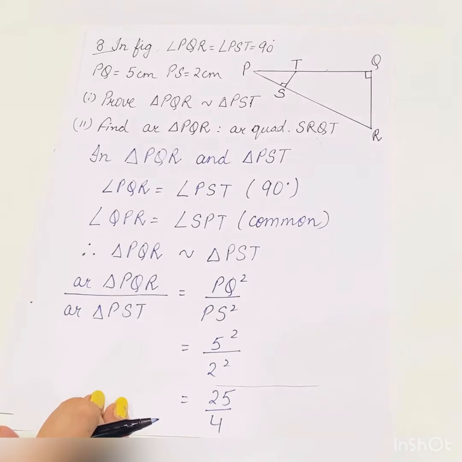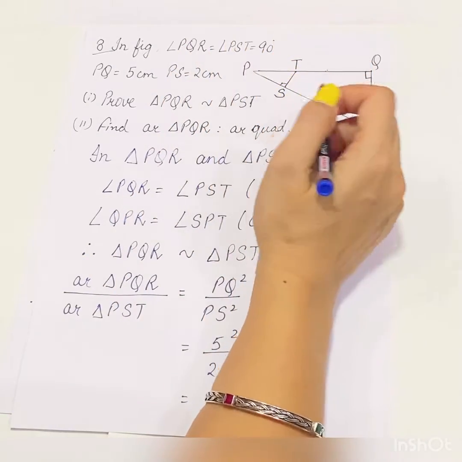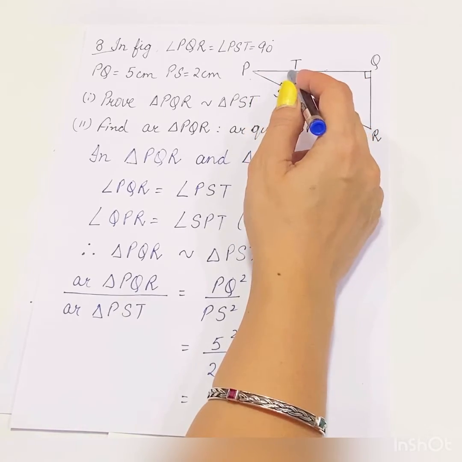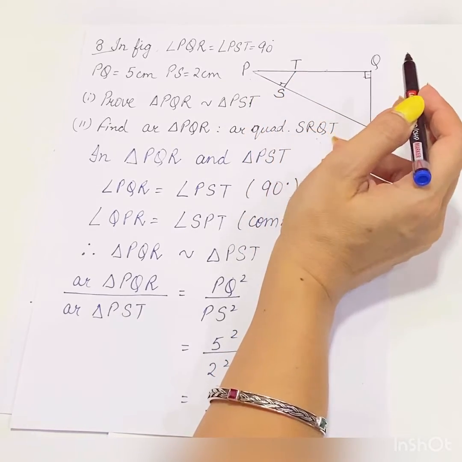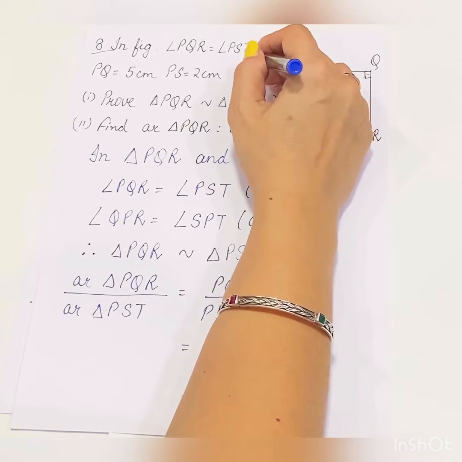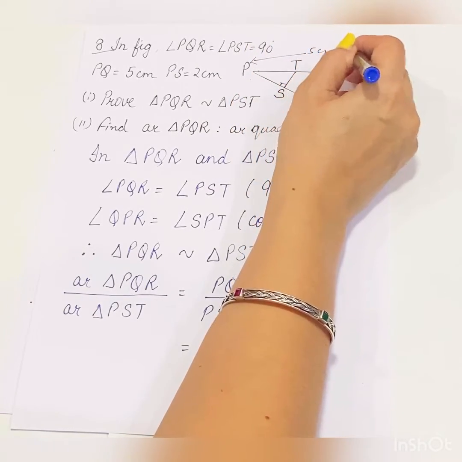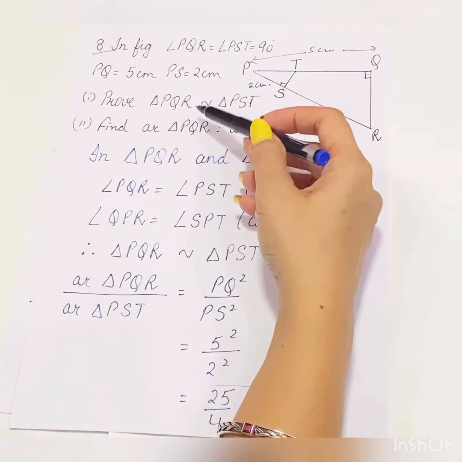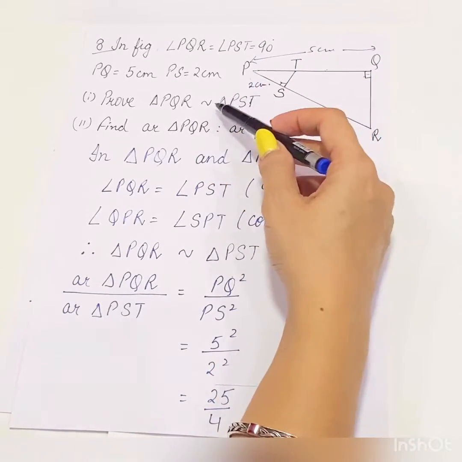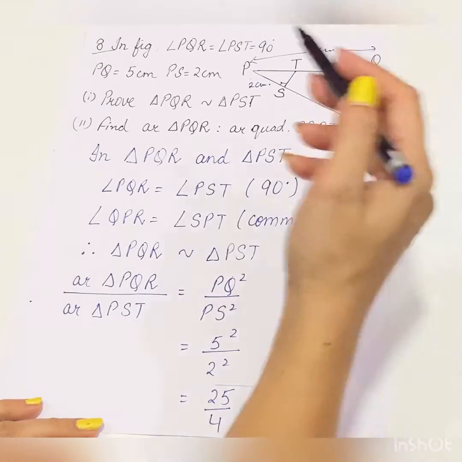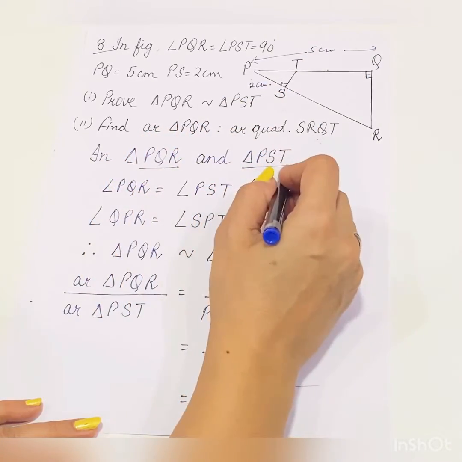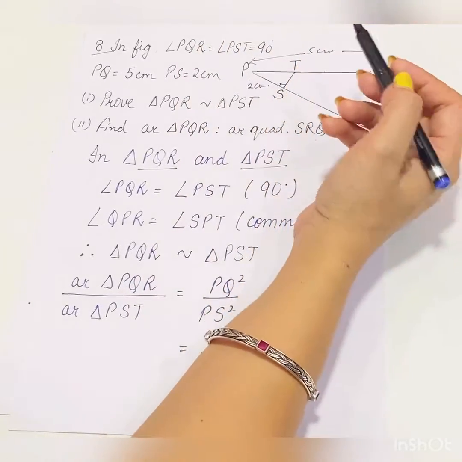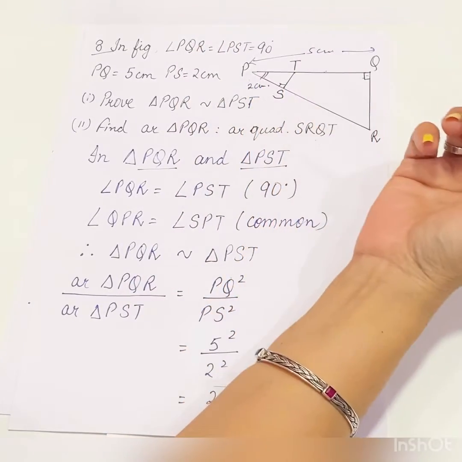Next, question number 8. In the figure, angle PQR is equal to angle PST is equal to 90 degrees. Both these angles are 90 degrees. PQ, this complete side, is given to be 5 centimeter. PS is 2 centimeter. Prove that triangle PQR is similar to triangle PST. So in triangle PQR and triangle PST, whenever such figures are there, most of the time one angle will always be common, right?